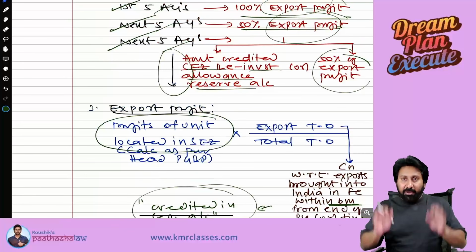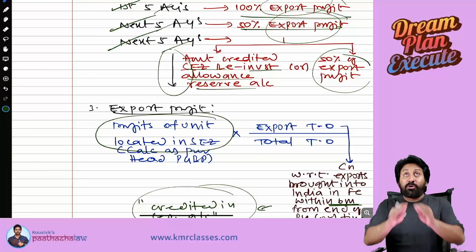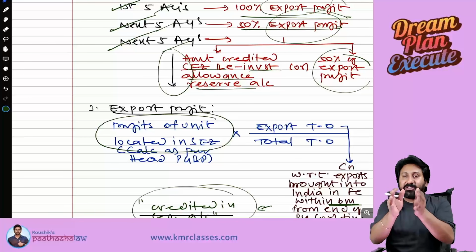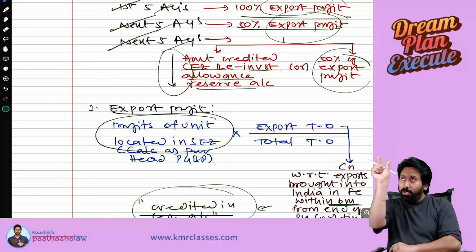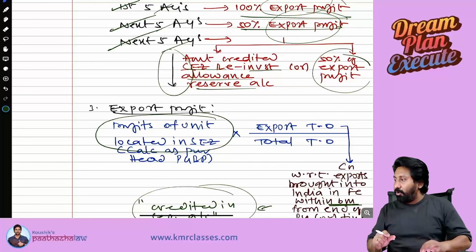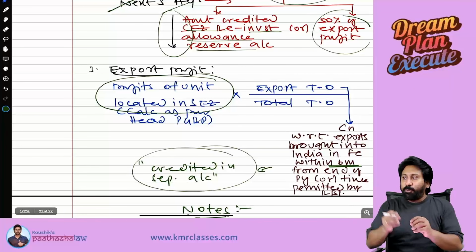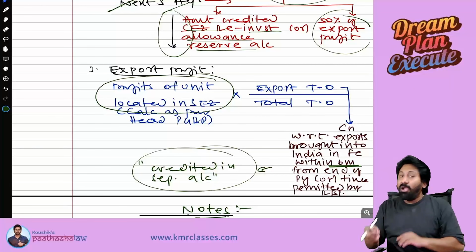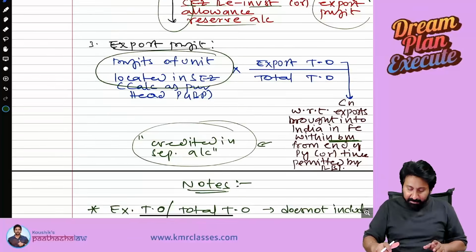Okay, so tell me, what is export profit? Export profit means total profit made by, as per PGBP, we need to compute total profit of that SEZ unit into export turnover divided by total turnover. Export turnover means export amounts which are brought into India within 6 months from the end of the previous year or permitted by RBI, the time permitted.